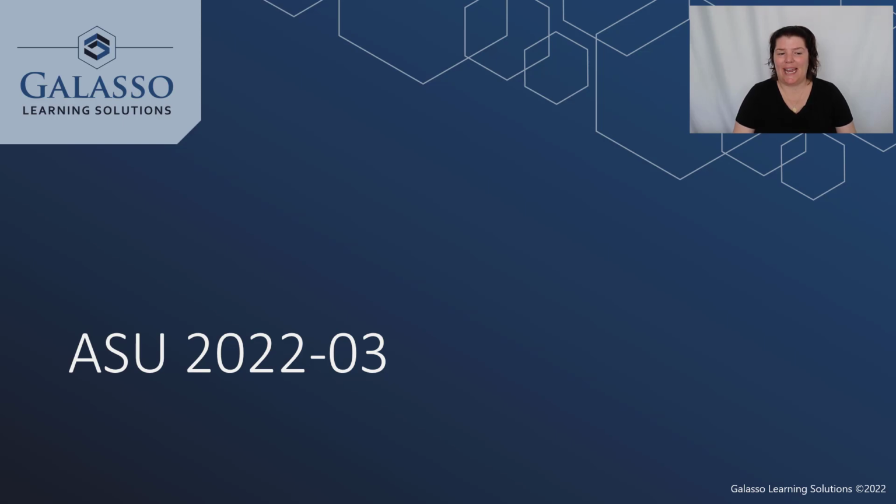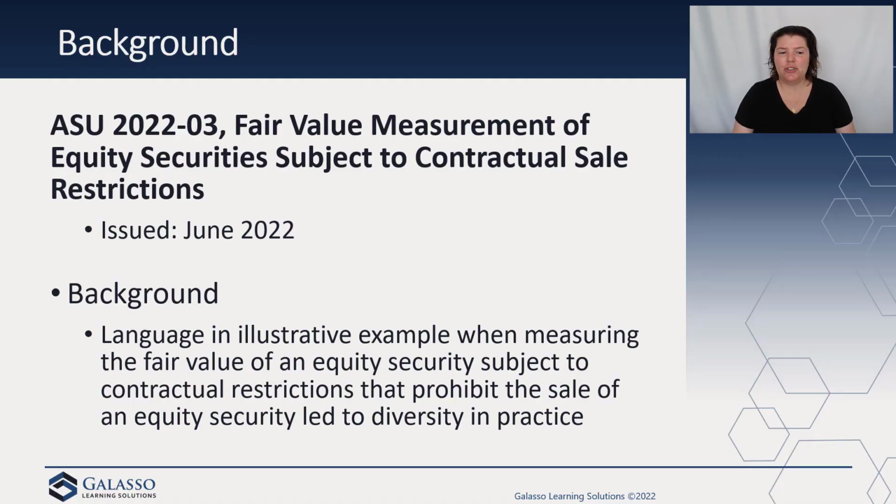So the FASB has issued ASU 2022-03. It's a pretty niche standard, but it is important because it fixes some diversity in practice, which is the best term for it, from an example that was provided in the codification. Sometimes when you think about these things, it's important that we think about the reason why we're having this issue. This was issued June 2022, and the title is Fair Value Measurement of Equity Securities Subject to Contractual Sale Restrictions.